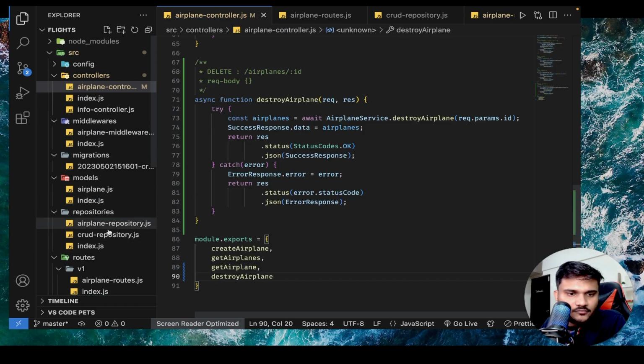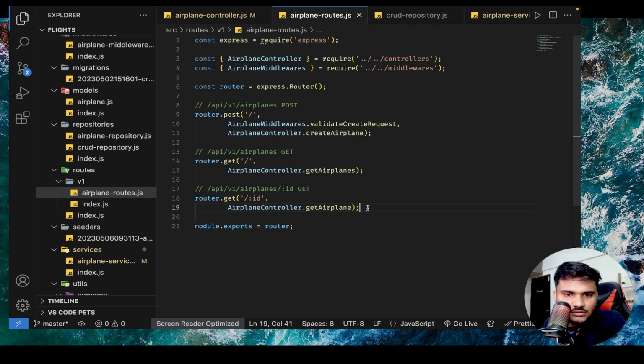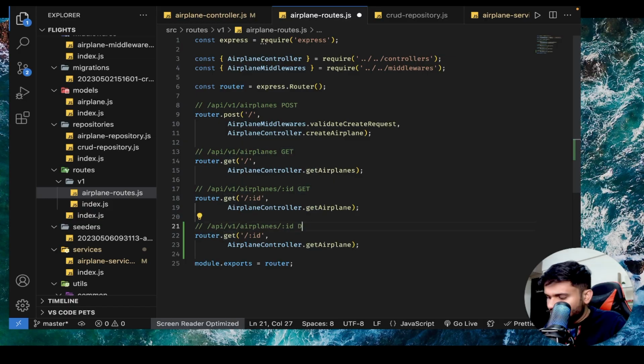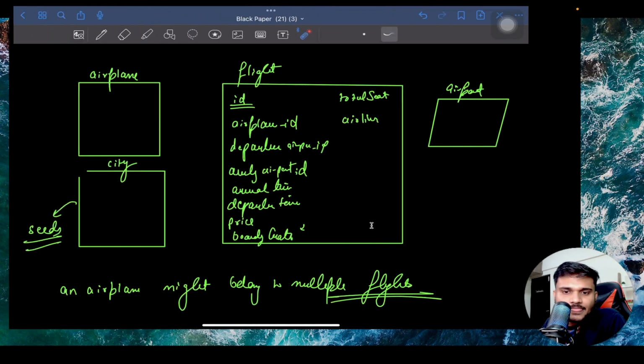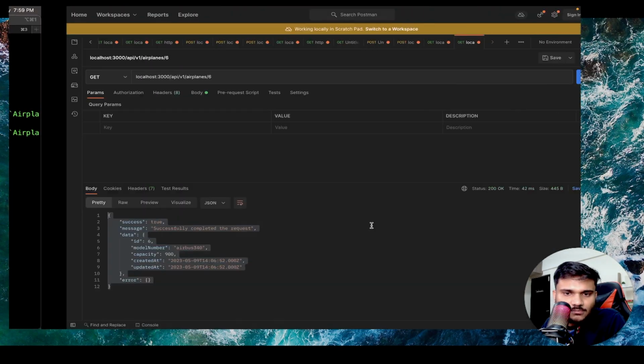And we'll go to routes, copy this. I'll just paste it here. Now, if it is a delete request, then we can do airplane controller dot destroy airplane. As simple as that. Let's see if the server is running. Yes, the server is still up.